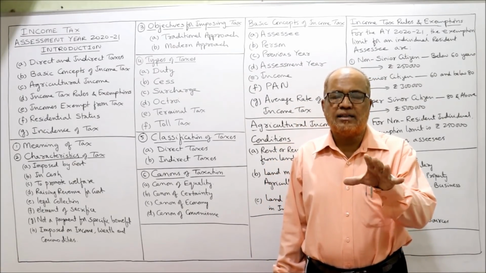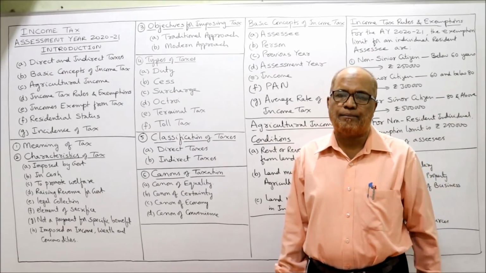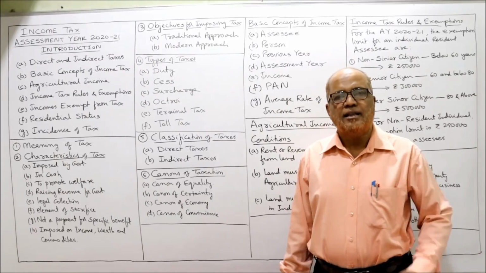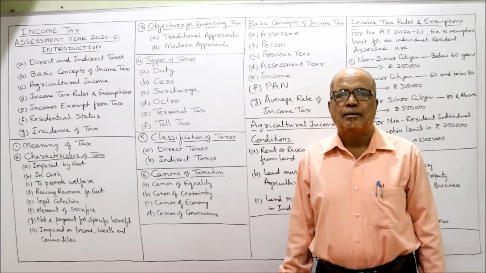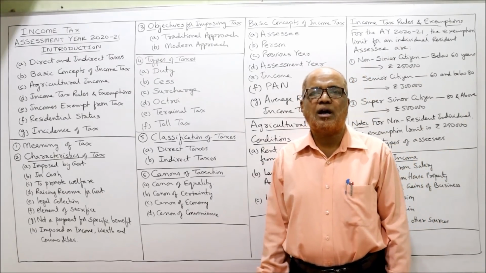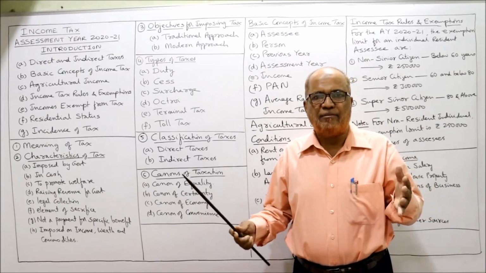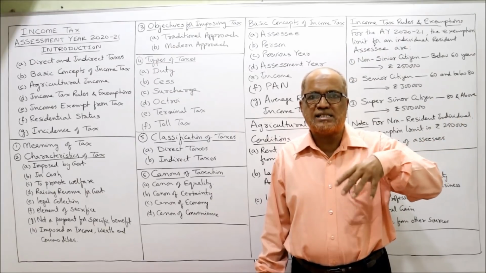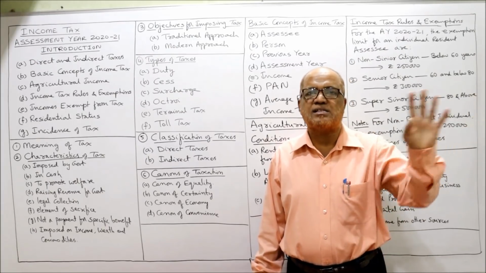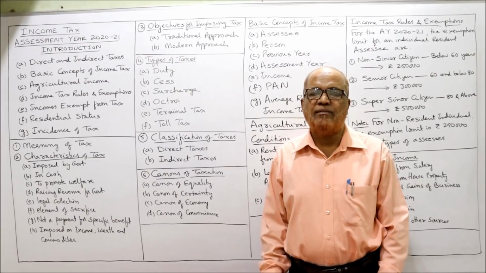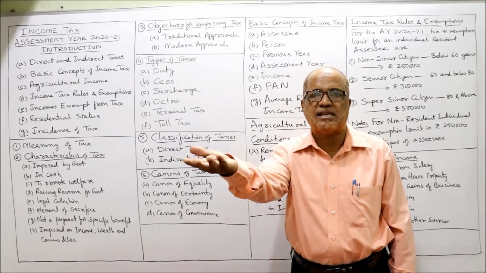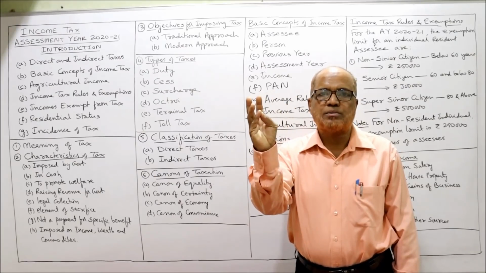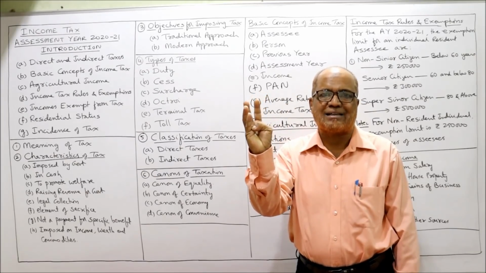For example, the sales tax will be collected from the seller. The government will impose the sales tax on the seller. The seller will pay the tax, but the seller will put the burden on the consumer. I am the seller, I am having a shop, I am selling electronic goods. The government is imposing sales tax on me. I have to pay sales tax from my business, but I will collect the sales tax from the product which I sell. The price of the product includes the cost price, the profit margin and the taxes.